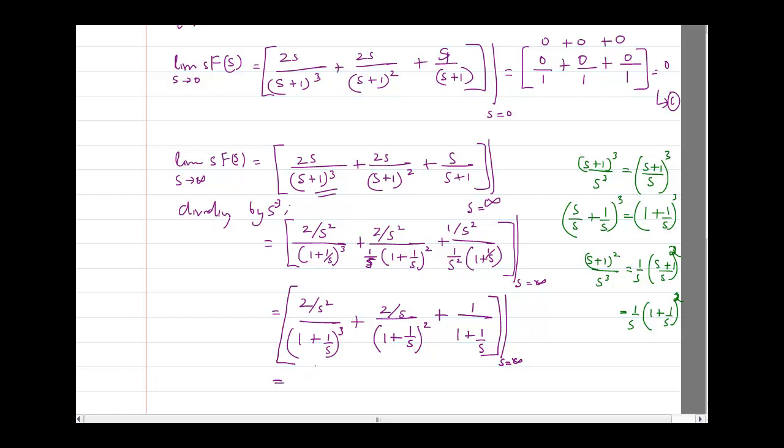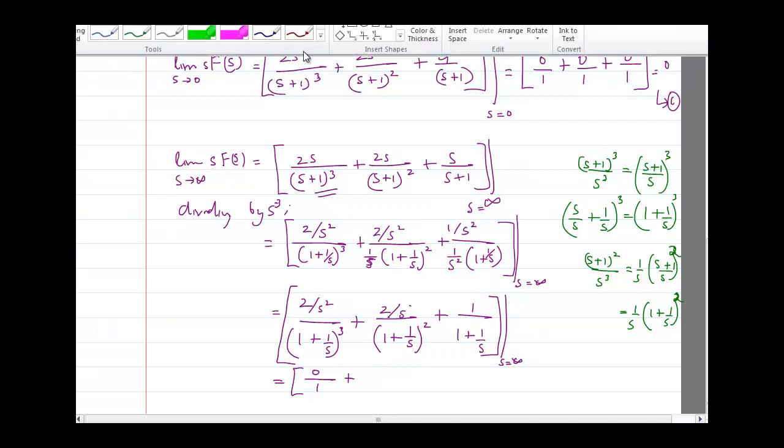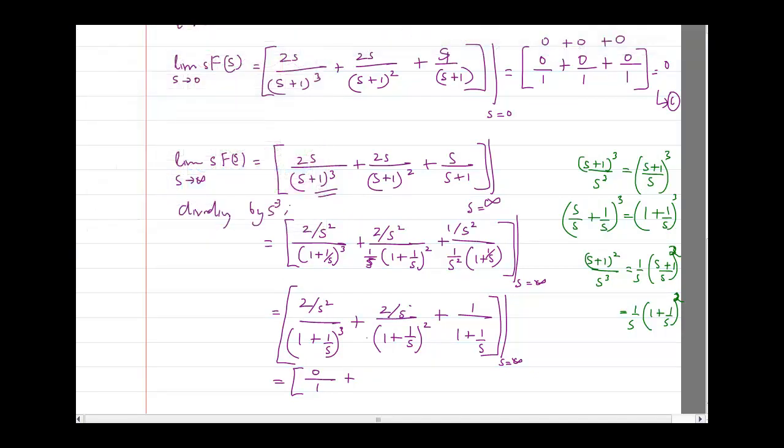Okay, so now what is going to be the answer? So it is going to be 2 divided by infinity, which is 0, divided by 1 plus 0 cube, which is 1, plus 2 divided by infinity, which is again 0, divided by 1 plus 0 the whole square, which is 1, plus 1 divided by 1 plus 0.